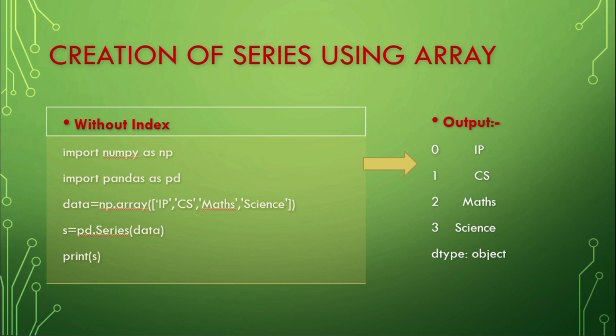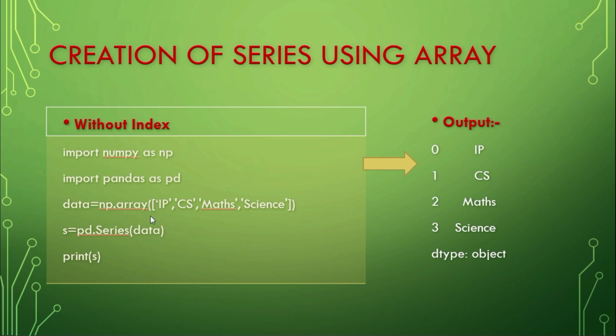Okay, let's create a series using array. We can create a series using array without index and with index. Now we will see without index. See this code: import numpy as np, import pandas as pd. As we are going to use modules of numpy and pandas, we need to import numpy and pandas packages in our program. And the next one is data is equal to np dot array. As array is a module of numpy, that is why np dot array.